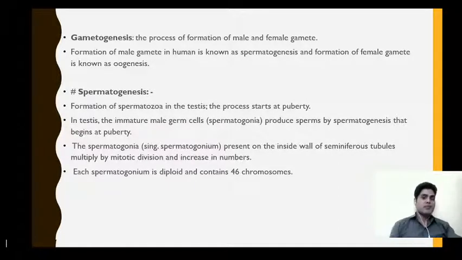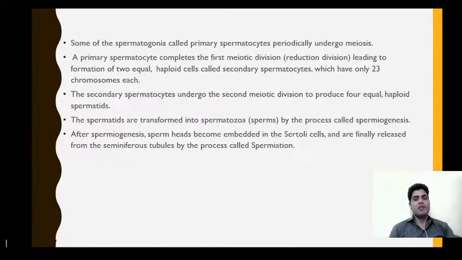And these spermatogonia are present on the inside wall of the seminiferous tubules where they undergo mitotic division and increase in number, and out of these some spermatogonia behave like primary spermatocytes. That means these spermatogonia undergo mitotic division and lead to the production of primary spermatocytes. These are diploid in structure. That means the chromosome number in spermatogonia as well as the primary spermatocyte will be 46.